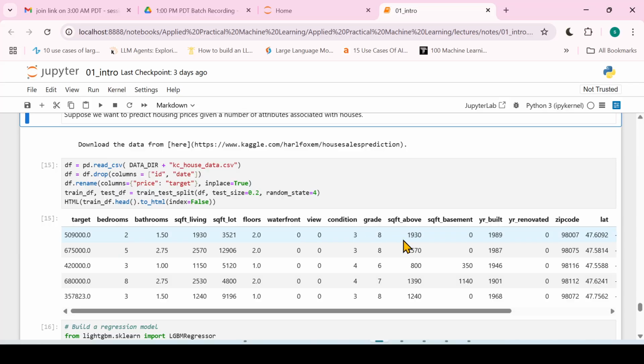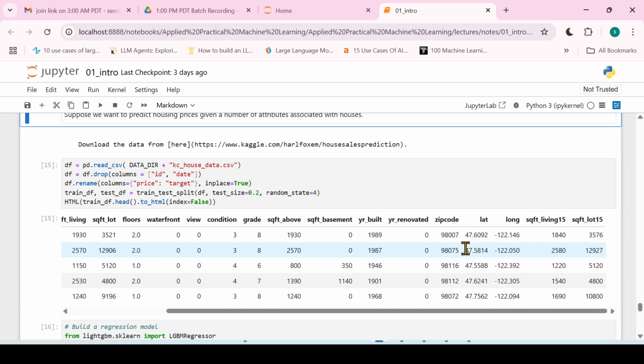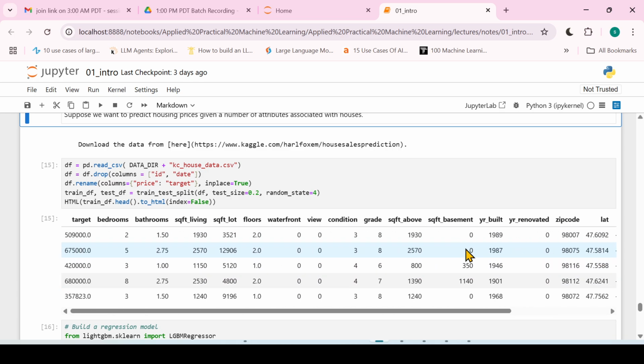Based on these features, we want to decide the price of the house: how many bathrooms we have, how many bedrooms we have, the square footage of living space, the square footage of the lot area, how many floors we have, whether we have a waterfront or not. All these parameters set the house price, right? We want to use the same parameters, but again we do not want to write a program by ourselves.